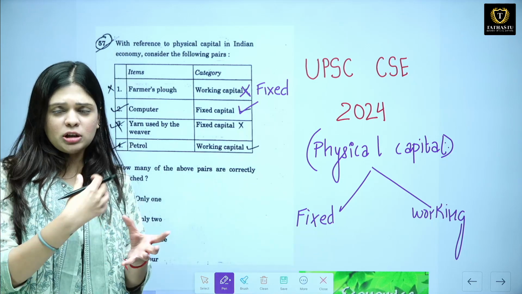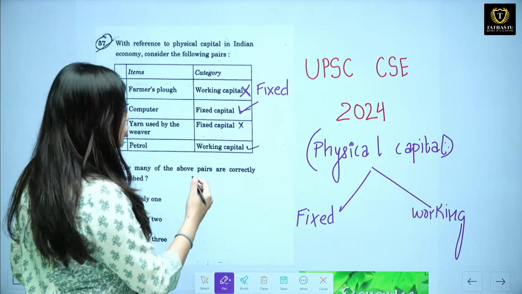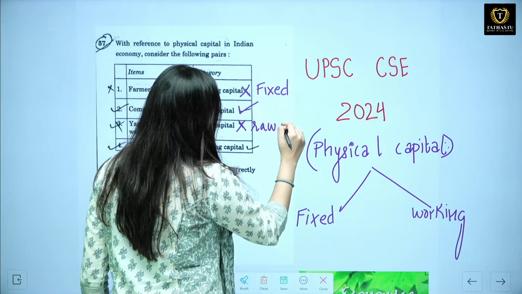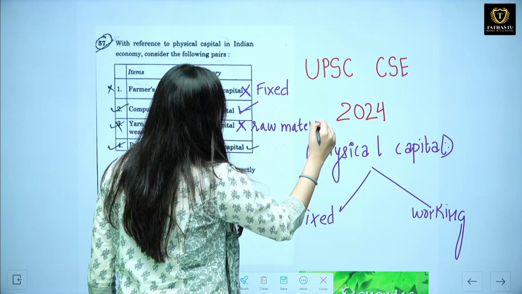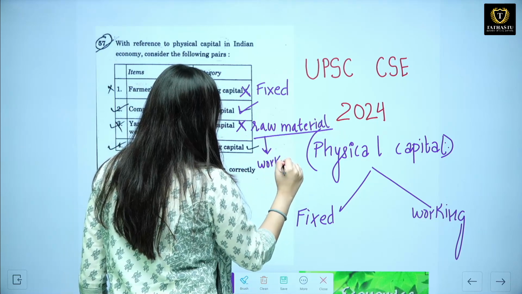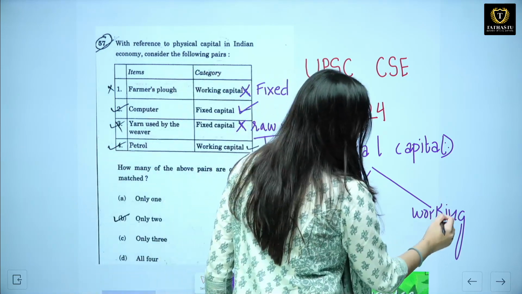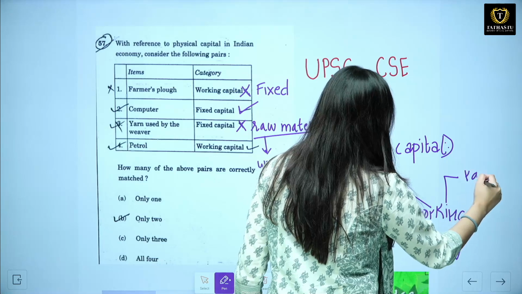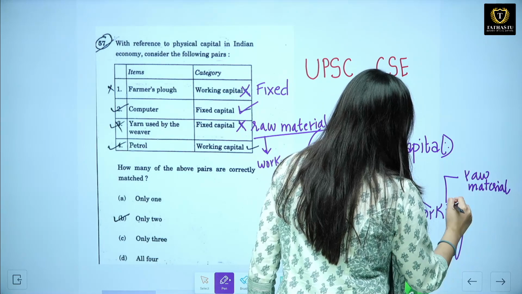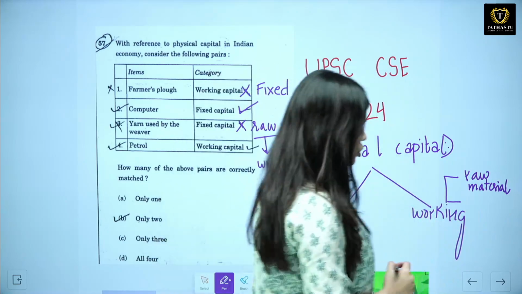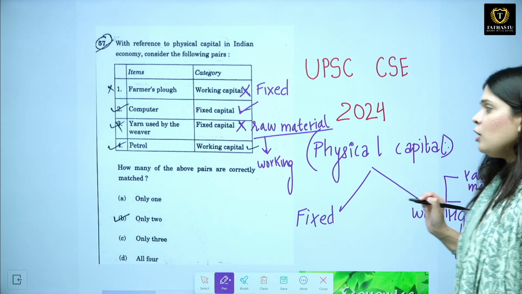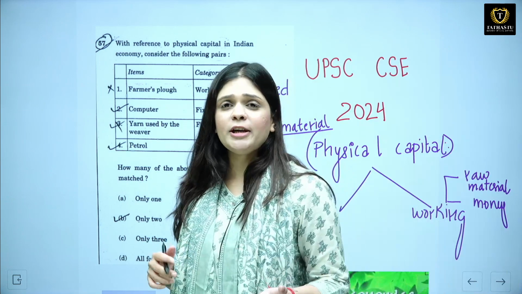Now a weaver uses yarn to make cloth. Okay, so the yarn, for example cotton yarn, is a raw material, because that will be used up in the production process. So it becomes your working capital, not your fixed capital, because as we know working capital is of two types. One is raw material and the other one is basically your money.